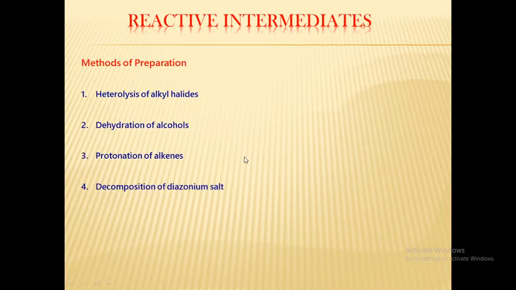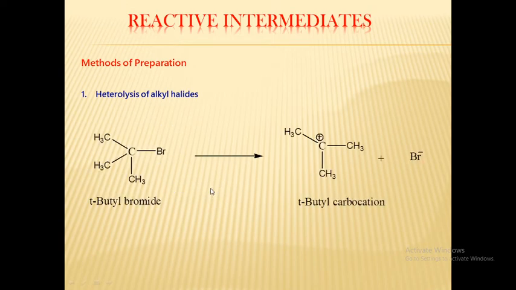This slide shows the method of preparation of carbocation. There are four methods. First is hydrolysis of alkyl halide. Second is dehydration of alcohol. Third is protonation of alkenes. And last is decomposition of diazonium salt. We see one by one.